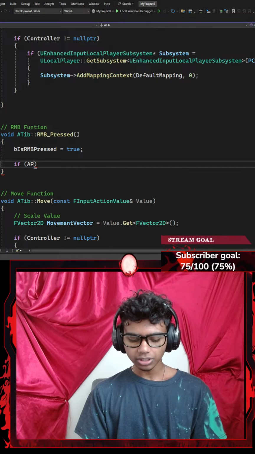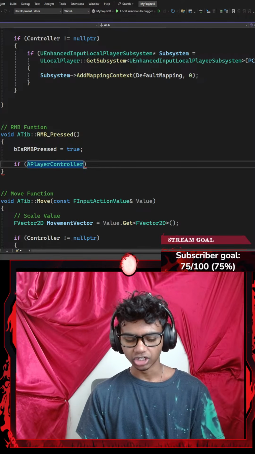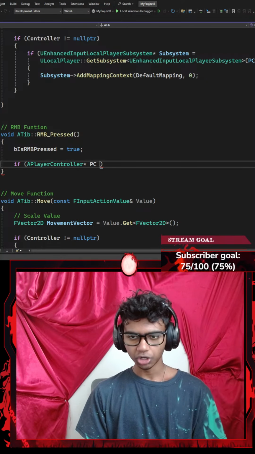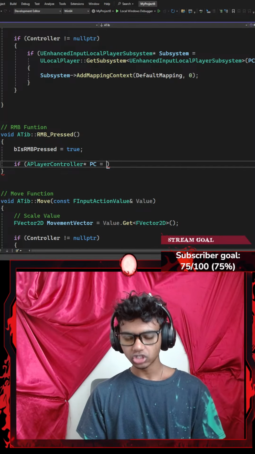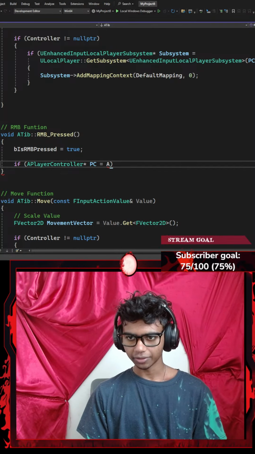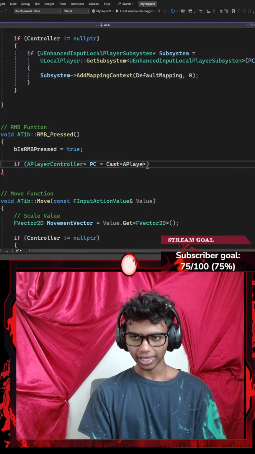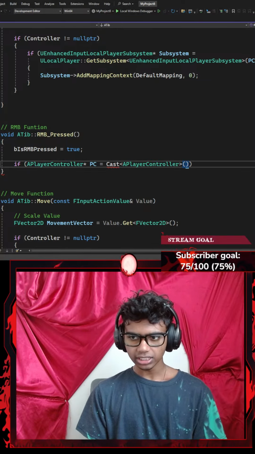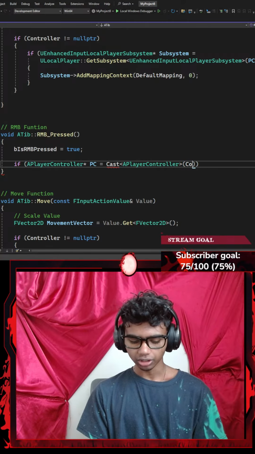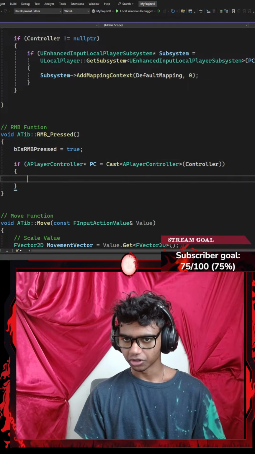For doing that, I'm gonna go with something like a player controller, because mouse pointer and everything does come under my player controller. My player controller is going to be represented by PC as a local variable, which is going to be equal to, I'm gonna go with something like cast. Okay, then inside my cast, I'm gonna add a player controller, with a pair of parentheses, calls my controller, which requires a parameter of my controller. There we go. And then I'm gonna add a pair of curly braces.